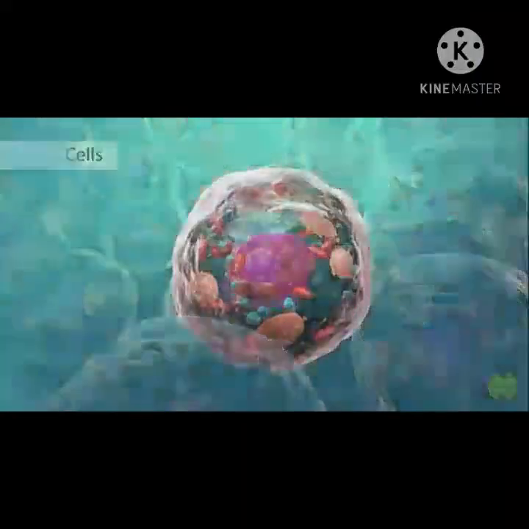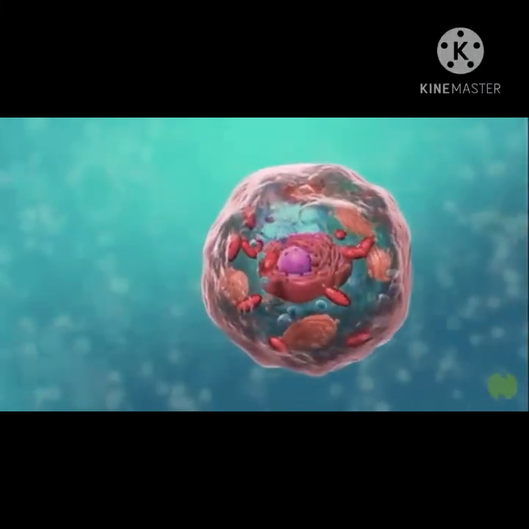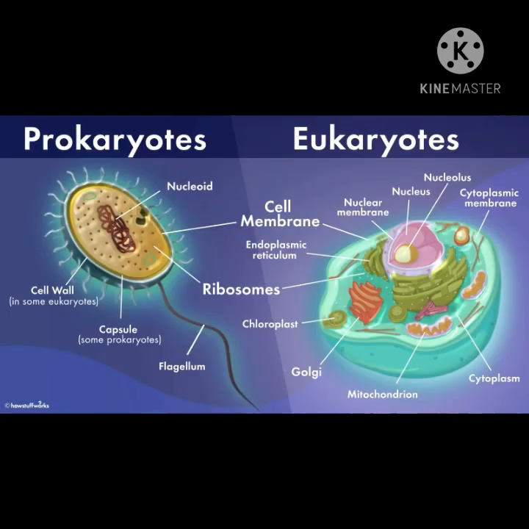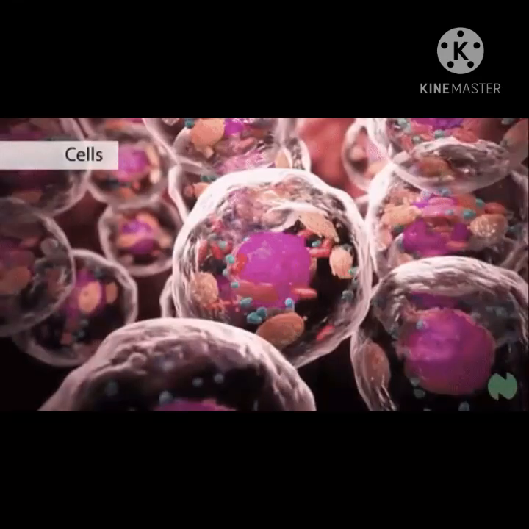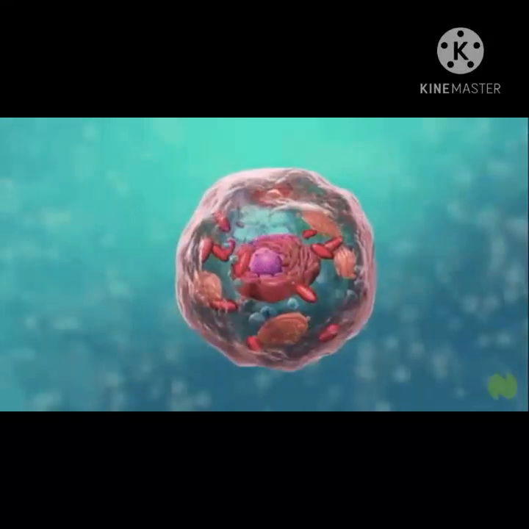Cells are found in the body of every living organism from unicellular to multicellular. Cells are of two types, prokaryotic cell and eukaryotic cell. We must study each and every part of the cell to understand the processes occurring within the cell. Let us study components of cell in detail.